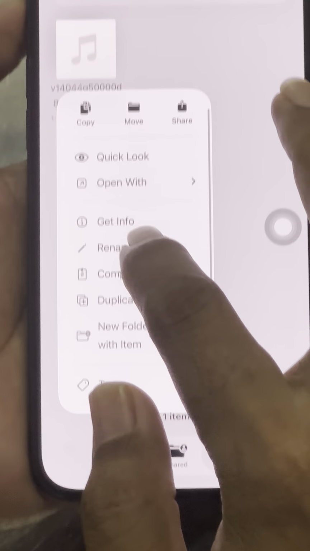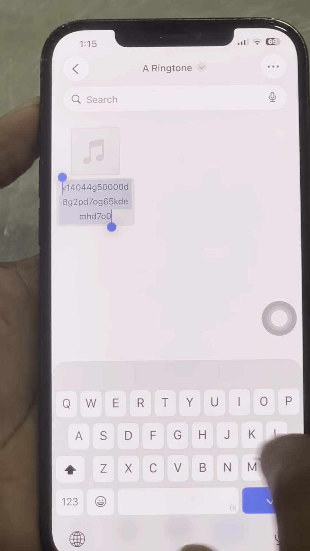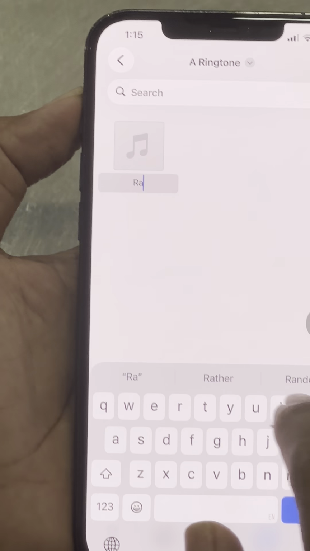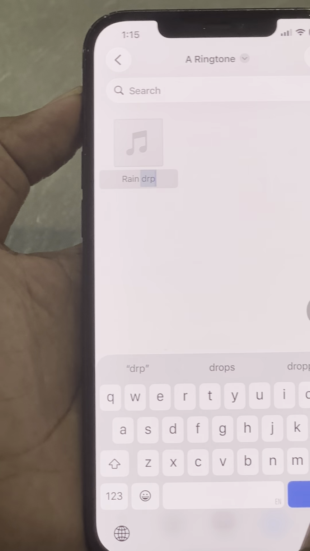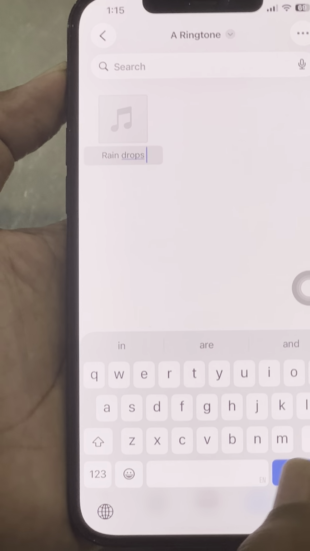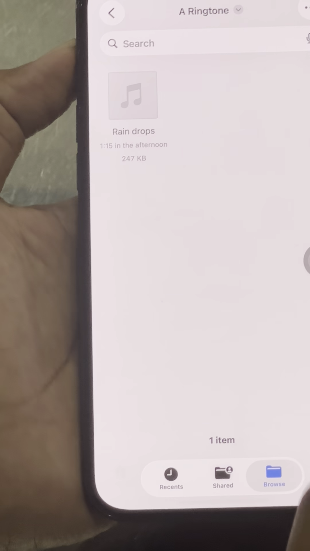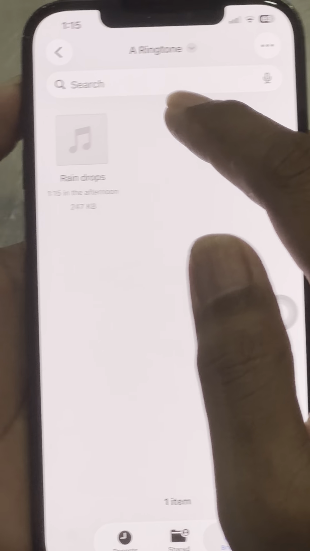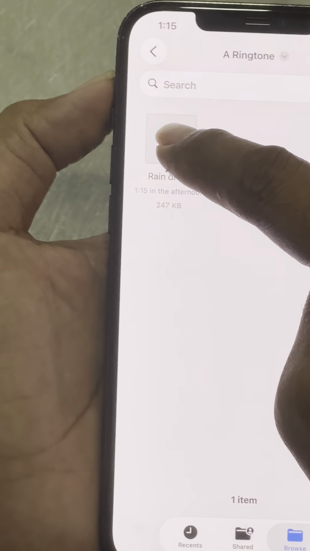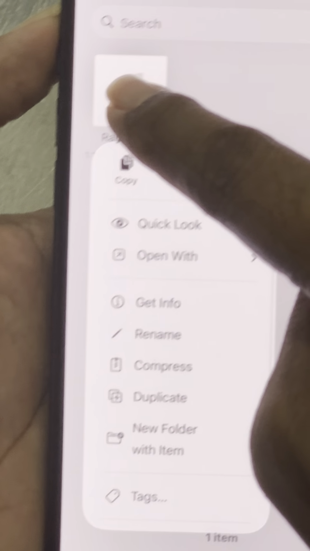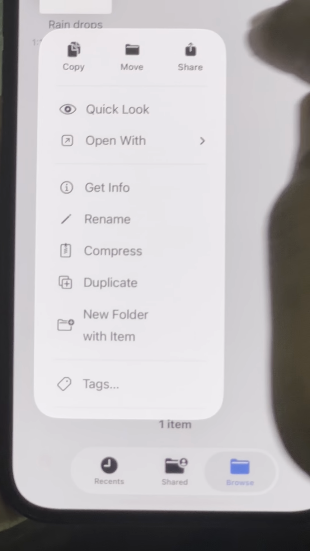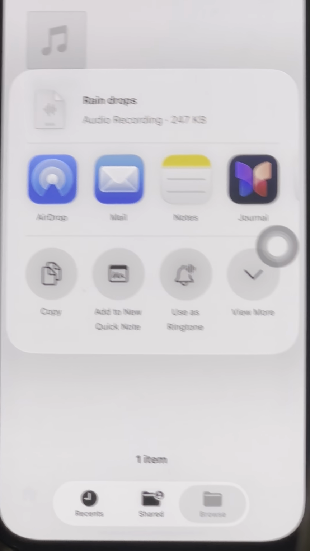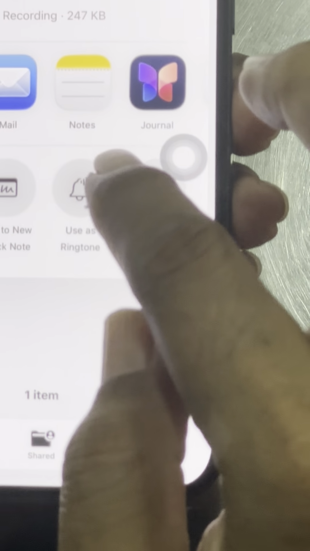It's better to rename it first, like raindrop. After you rename it, hold your finger on that and it pops out like this, and then click share, and you will see use as ringtone here.